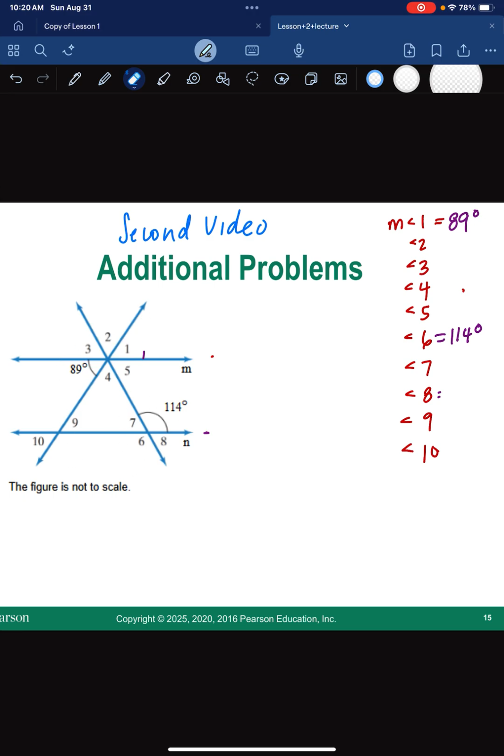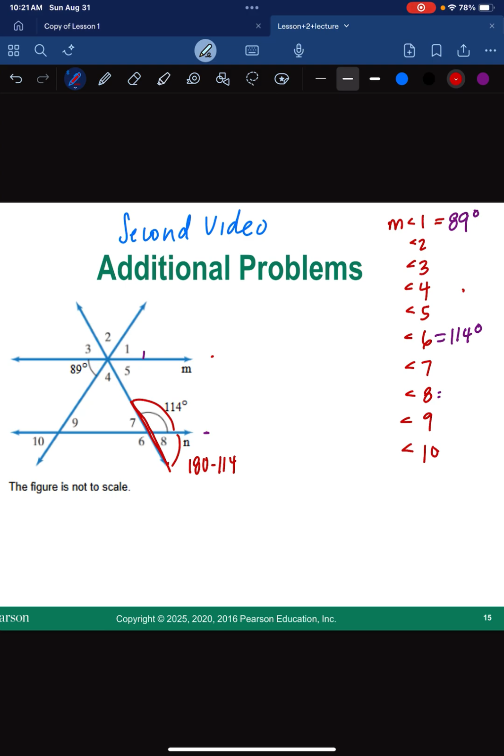Okay, here's how I do it. I go to what's the easiest for me to visually see. Okay, so the next thing that's easiest for me to visually see is that this whole set right here is a straight line, and a straight line makes 180 degrees. So if this piece right here is 114, then this piece here is supplementary. So we could say 180 minus 114, and that's going to give us our value for 8.